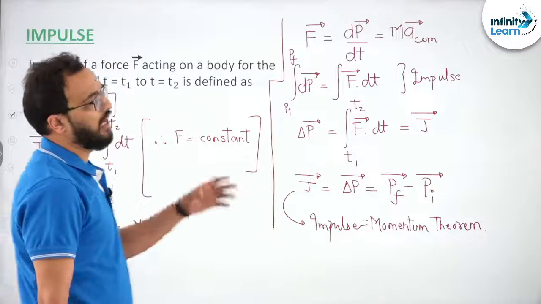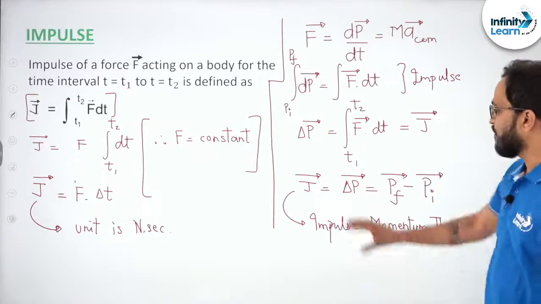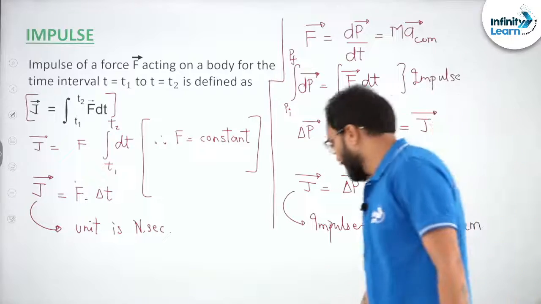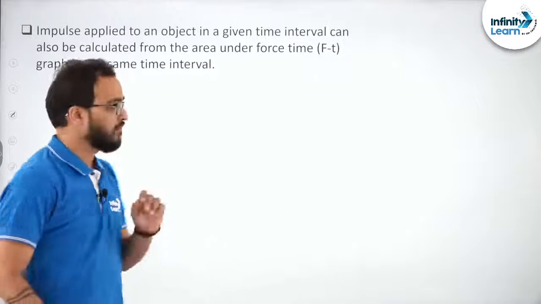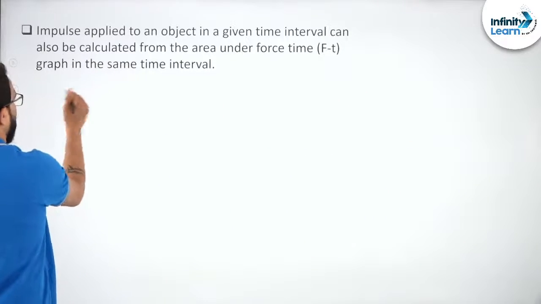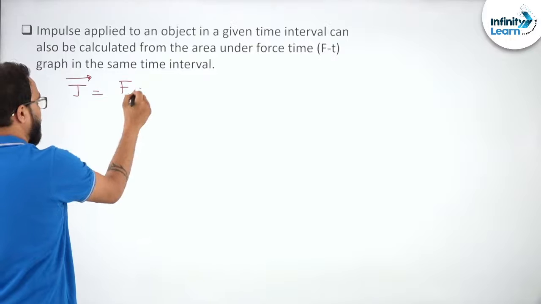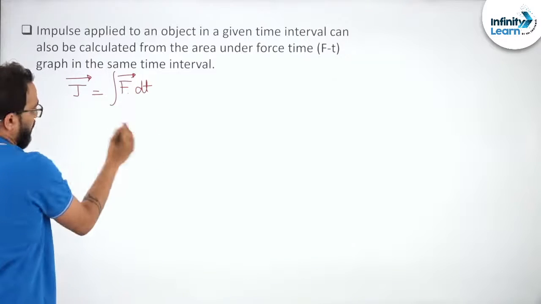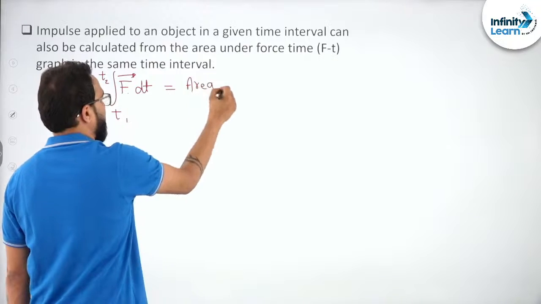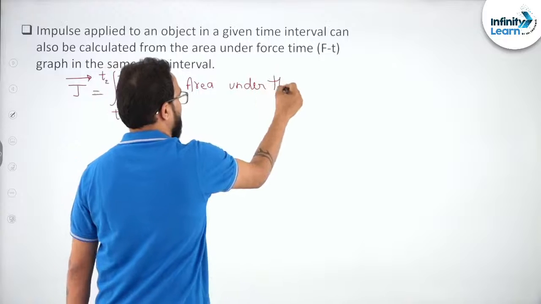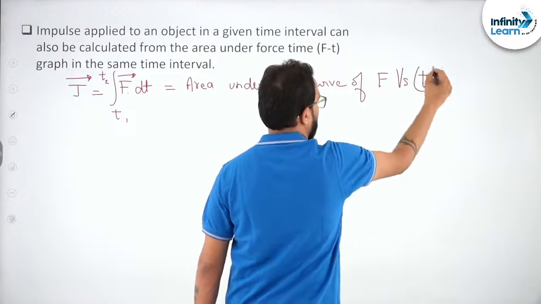Now you can ask, sir, how is it useful, where will we be using the concept of impulse? First of all, let's understand what is the use of this particular thing, that is impulse. Integration means area under the curve, and since impulse is equal to the integration of F dt from t1 to t2, I can say it is the area under the curve of the F versus t graph.